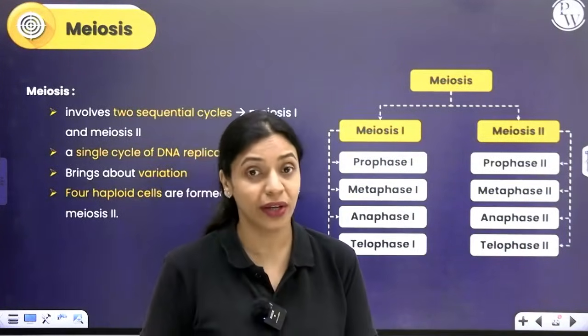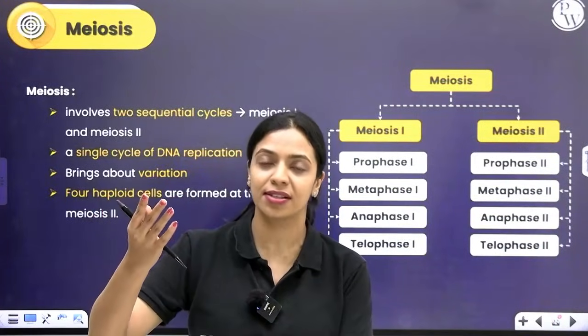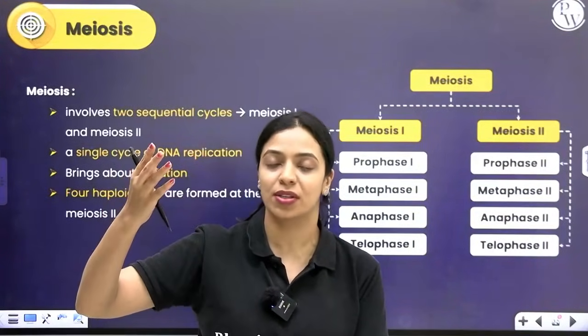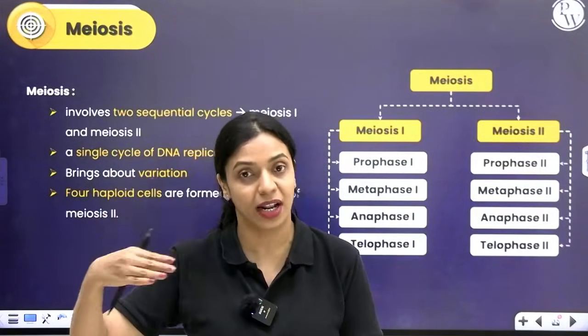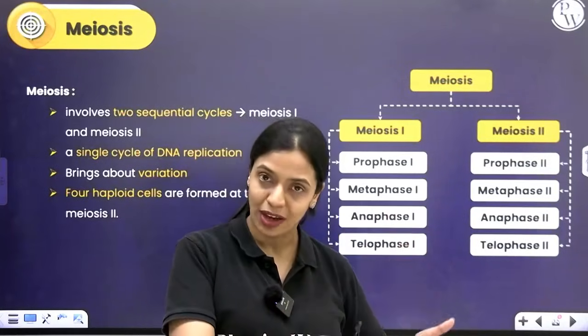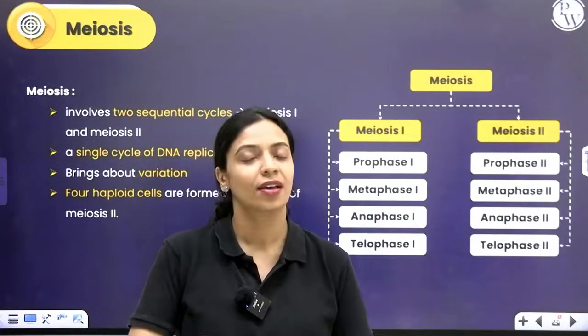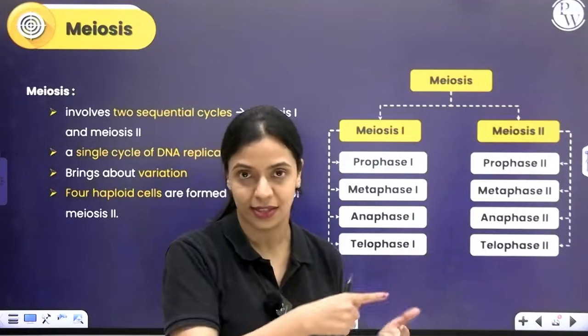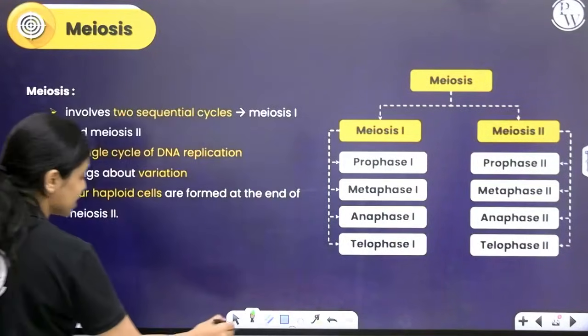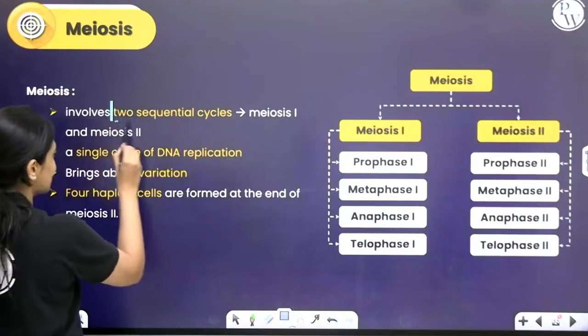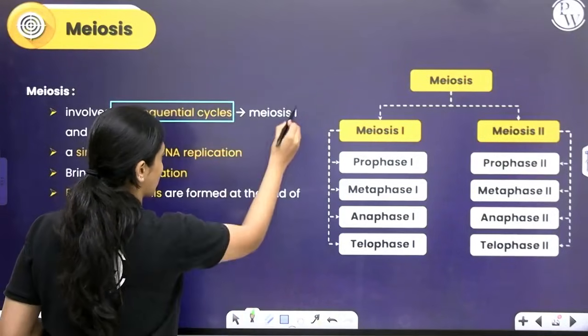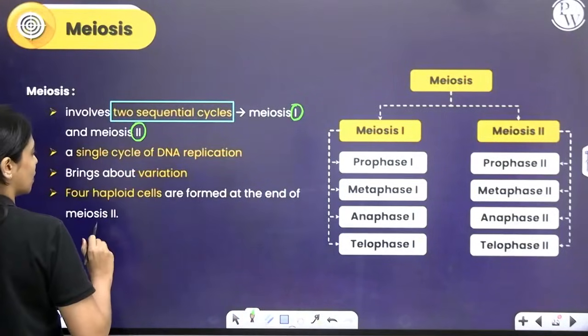In meiosis I, you have karyokinesis, cytokinesis. In karyokinesis of meiosis I, you have prophase I, metaphase I, anaphase I, telophase I. Again, you have meiosis II where you have prophase II, metaphase II, anaphase II, telophase II. So, it's like it happens twice. Okay. So, in meiosis, there are two sequential cycles which we call meiosis I and meiosis II.